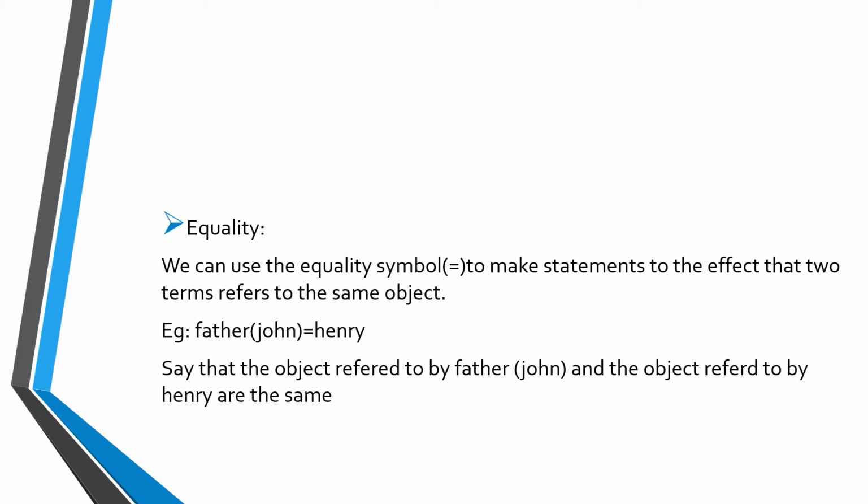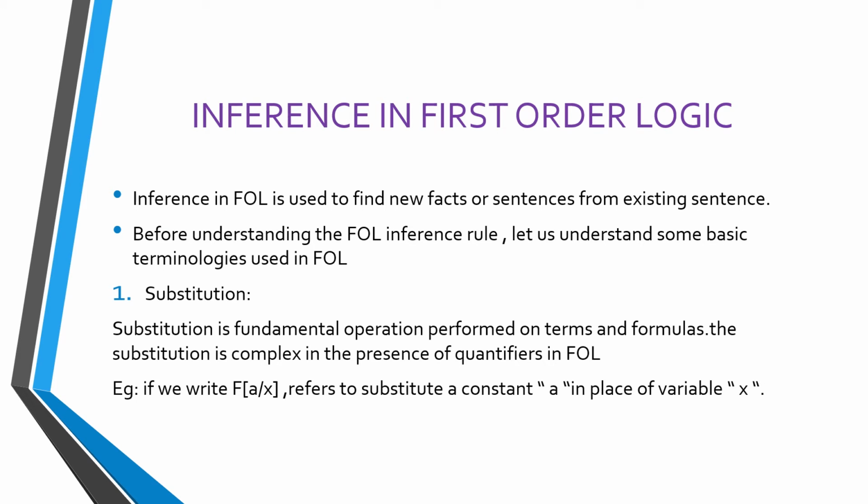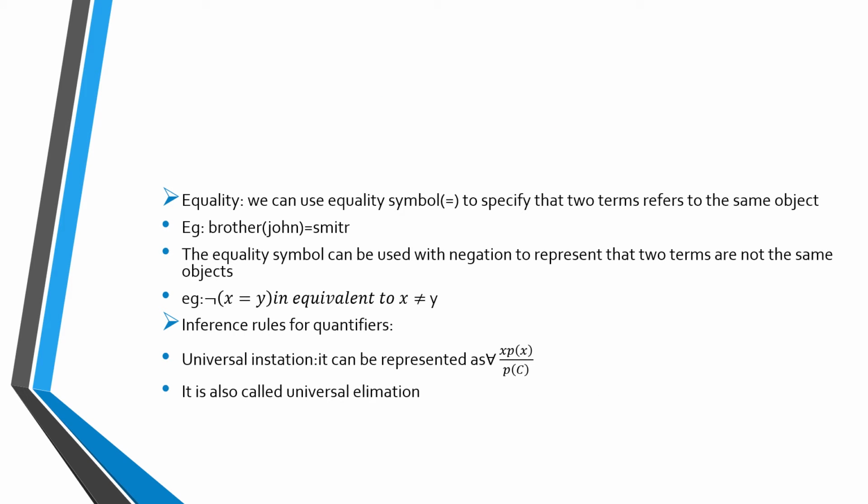Then next goes to equality. We can use the equality symbol to make statements that two terms refer to the same object. For example, Father(John) equals Henry. Then f(a/x) means substituting a constant in place of a variable. In this equation, the variable is x and the constant is a. Then next it goes to equality. We can use the equality symbol to specify that terms refer to the same object.